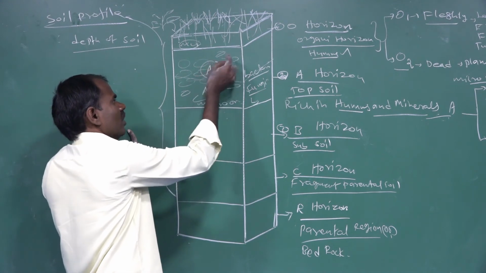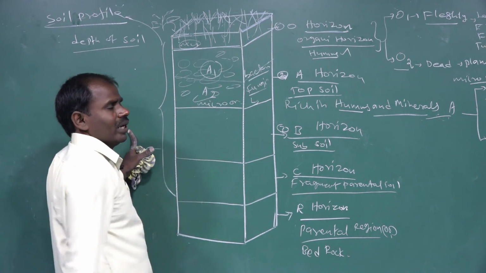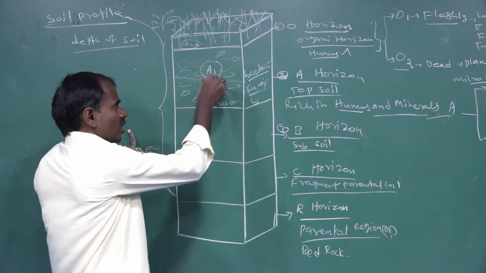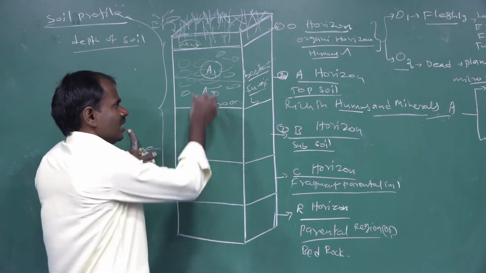A1 horizons are found in the topsoil, arranged below the O horizon. Next is the A2 horizon.